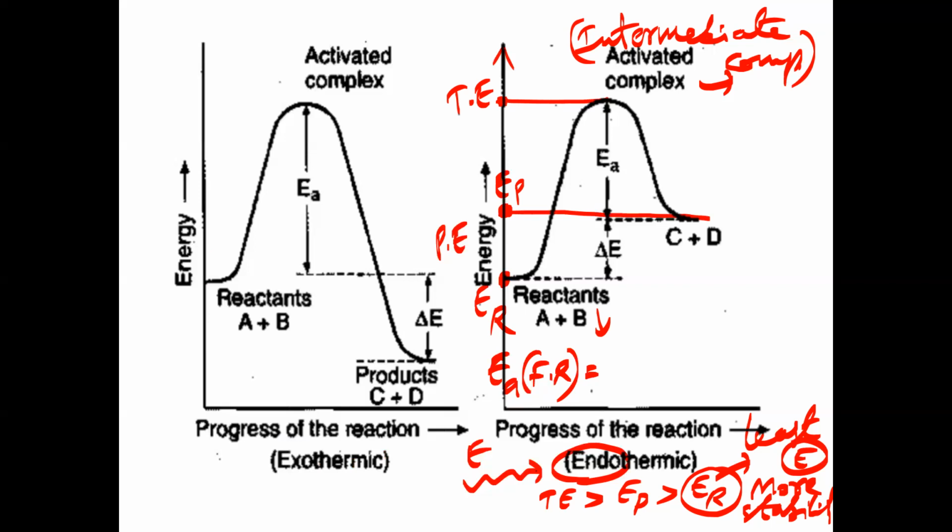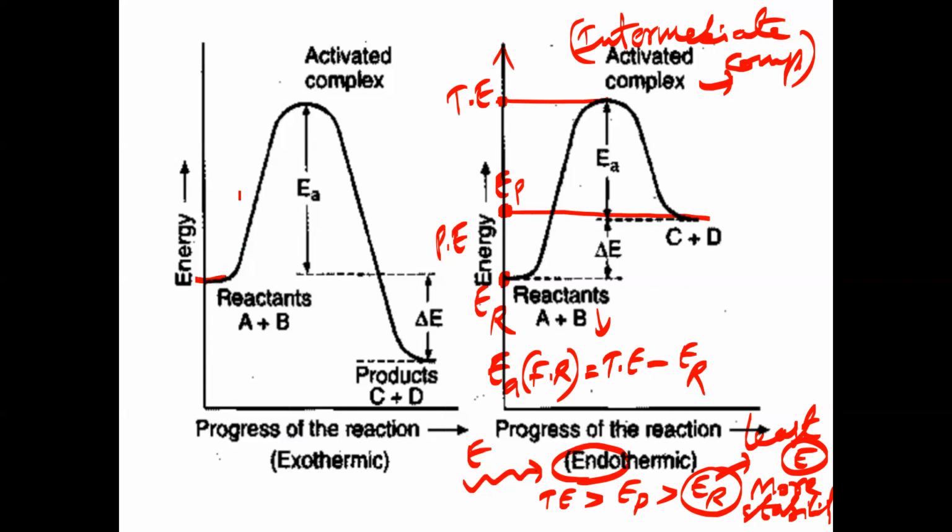What minus what? Threshold energy minus... energy of... Yeah, that's what you should not confuse. Tell me, in the forward reaction, what is the initial starting material? Reactants. That's why the threshold energy minus what? Energy of reactants. Threshold energy minus energy of reactants.